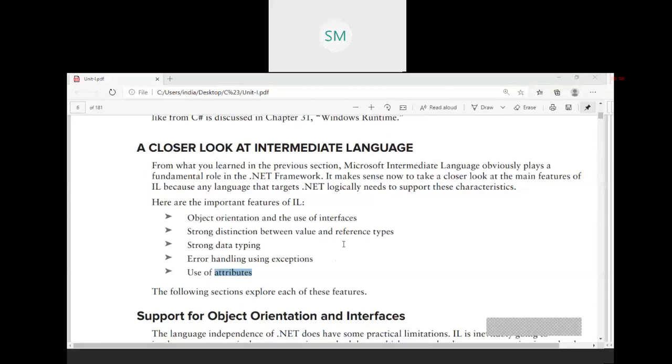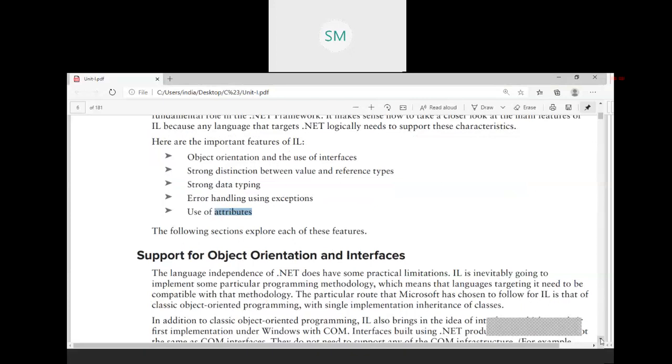So I hope you understood what you mean by attribute. Attribute is used to specify metadata information for the code you have written. Why attribute? Because we can extract the metadata information alone from the code.